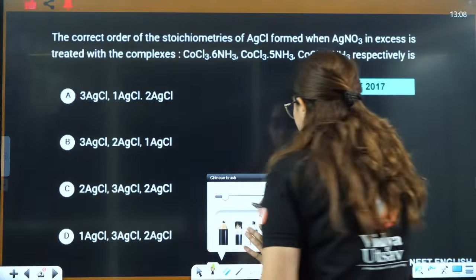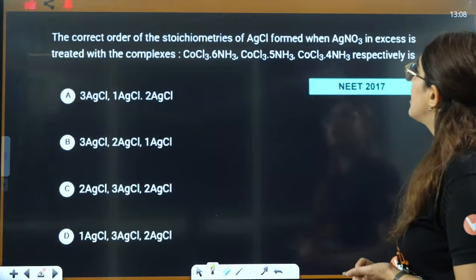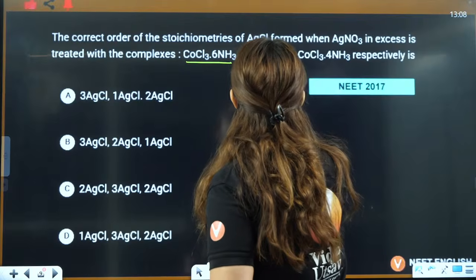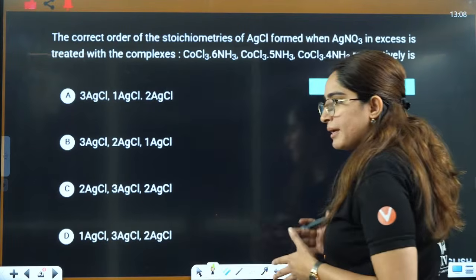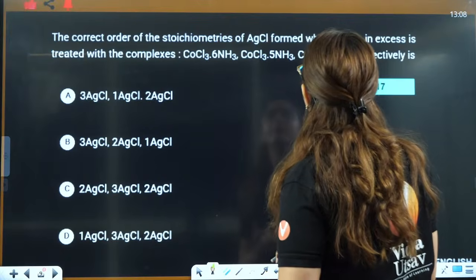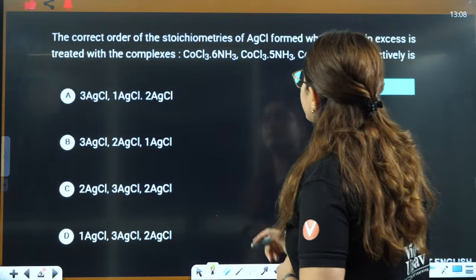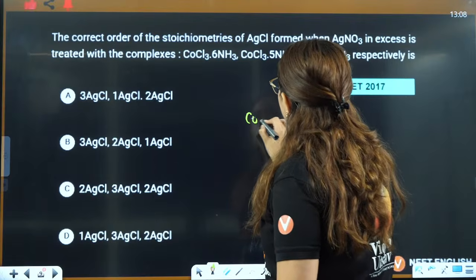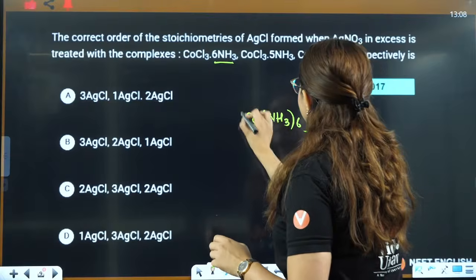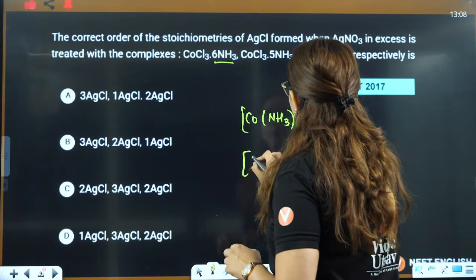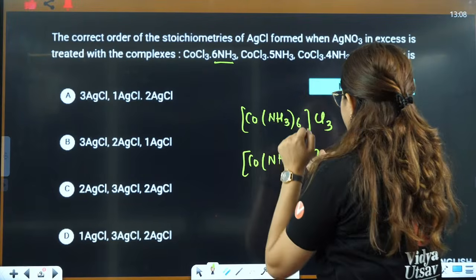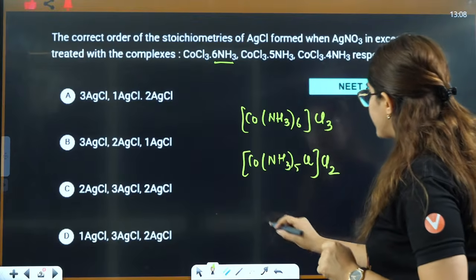This is a 2017 question. The correct order of AgCl formed when AgNO3 in excess is treated with complexes like CoCl3. These are the 3 complexes being reacted here. They are asking the correct order of stoichiometry of AgCl when excess Ag is reacted with these complexes. So first you have to draw the complex. Cobalt with 6 ammonia here, and that means 3 Cl will be outside. Then you have cobalt with 5 ammonia. To make the coordination number 6, you will use 1 Cl inside and 2 will be outside, right?